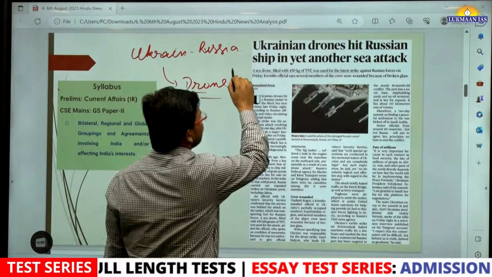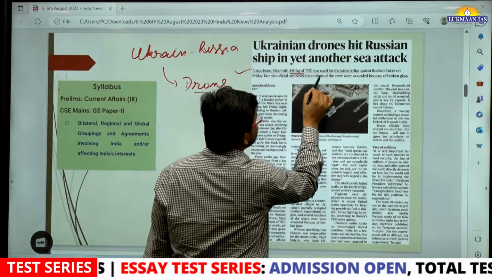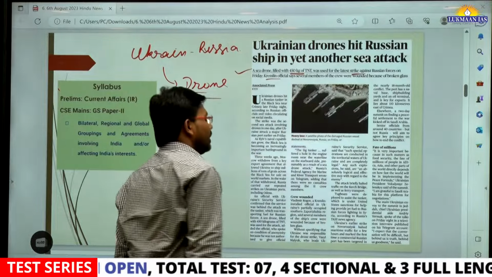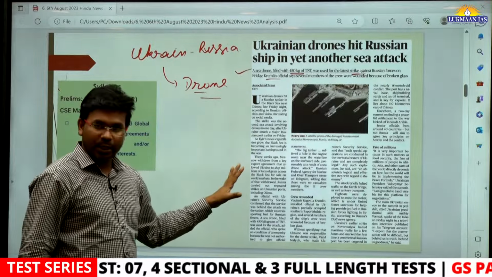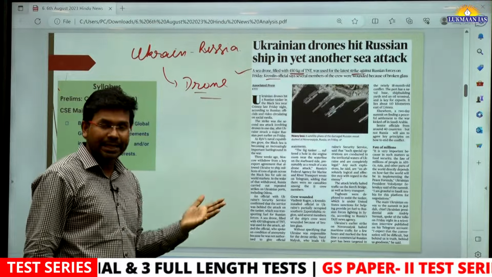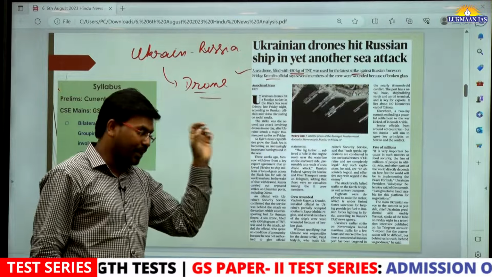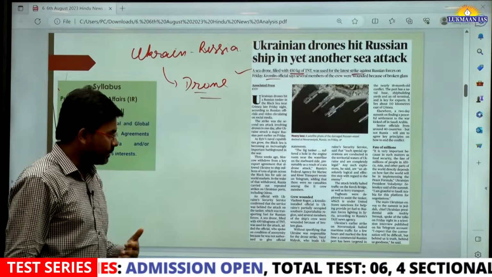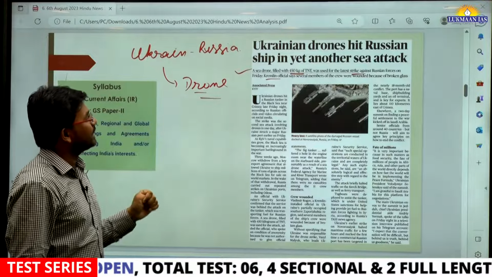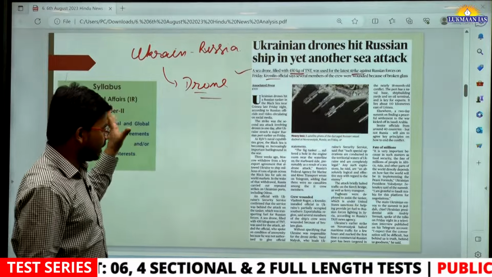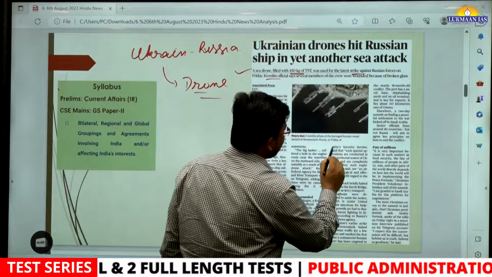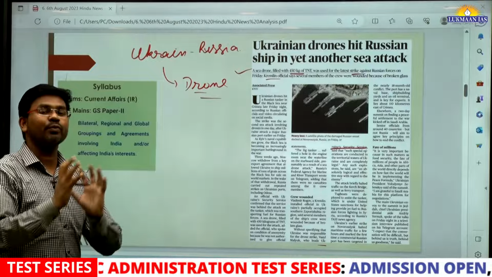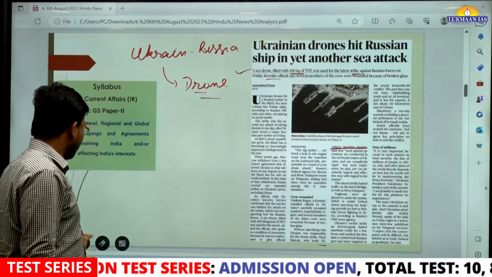It says our sea drone filled with 450 kg of TNT was used in the latest strike against Russian forces on Friday. This is just an update. We are not going to go into detail, because they have mentioned how the attack happened and who has taken responsibility. Basically, Ukraine's security service has taken responsibility for this attack, saying that we have conducted this attack against Russia.